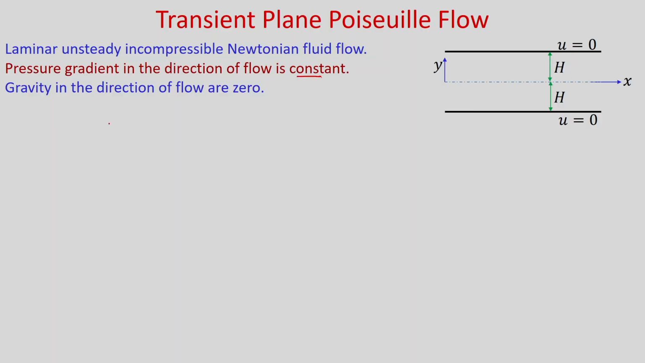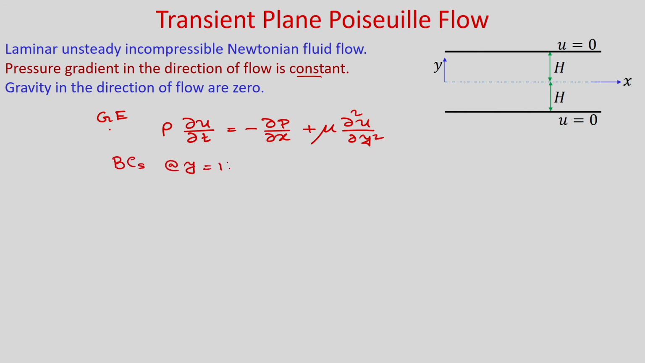So, we can write the governing equation as rho del u by del t is equal to minus del p by del x. This pressure gradient is constant, and we have this viscous term mu del 2 u by del y square. What are the boundary conditions? At y is equal to h, u is equal to 0, and at y is equal to 0. You can see this is the coordinate we have taken. y is measured from the central line. x is the axial direction and the distance between the two plates is 2h, and the plates are stationary.